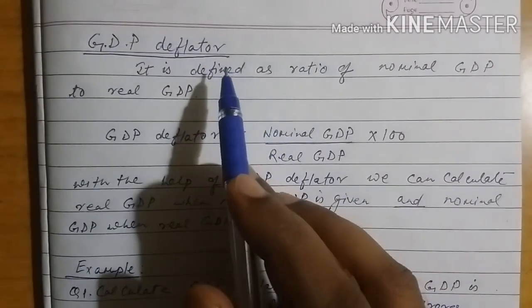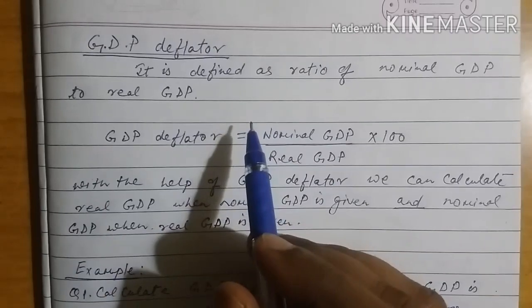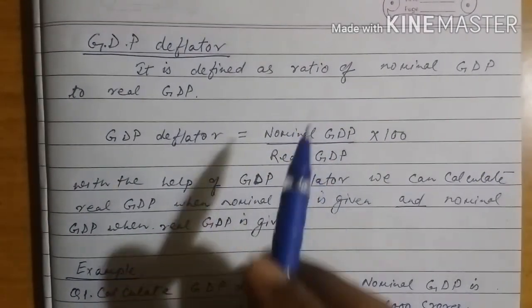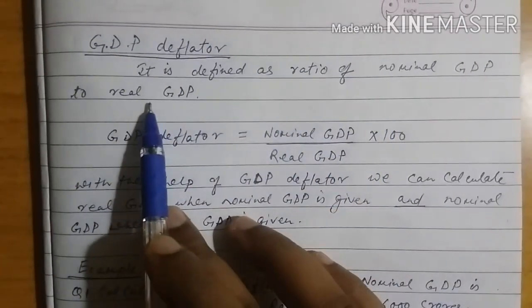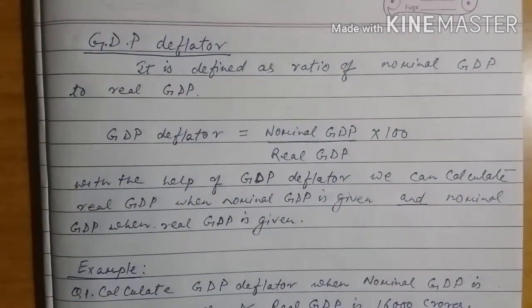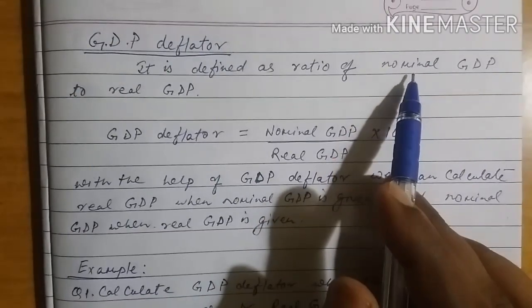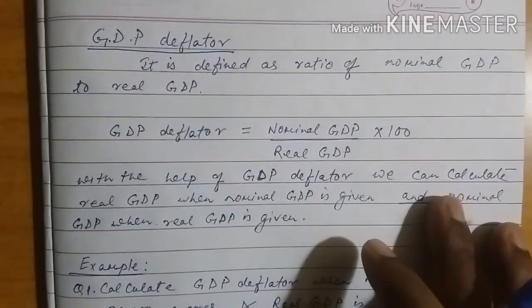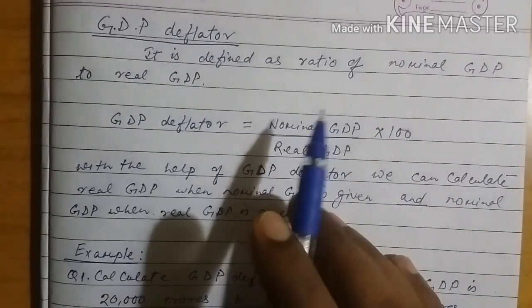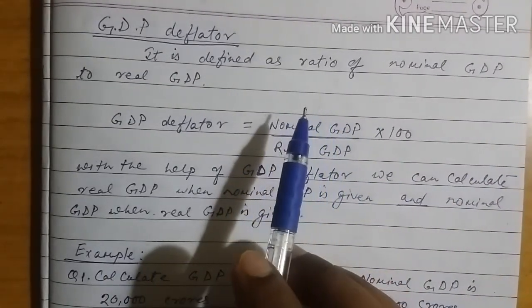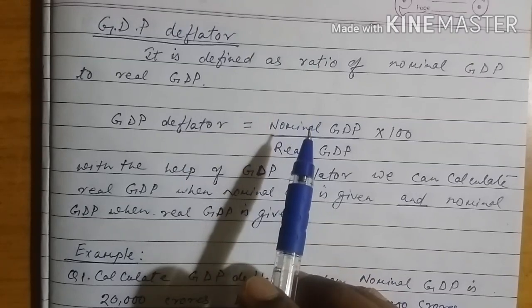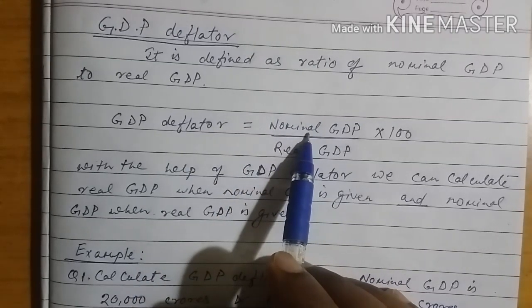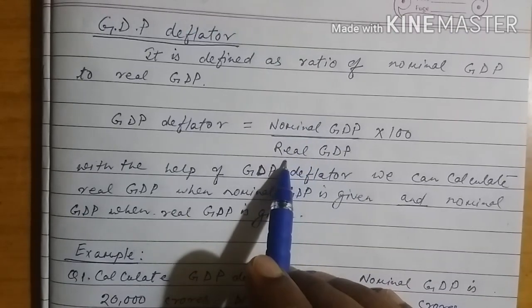The next topic is GDP deflator. The GDP deflator is the ratio of nominal GDP and real GDP. That means nominal GDP always is higher than real GDP. Normally it happens that in the base year prices are lesser and in the current year prices are higher. So normally nominal GDP, or GDP at current year, will be higher than real GDP.